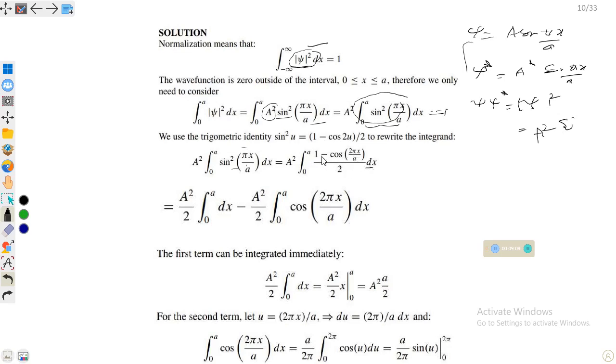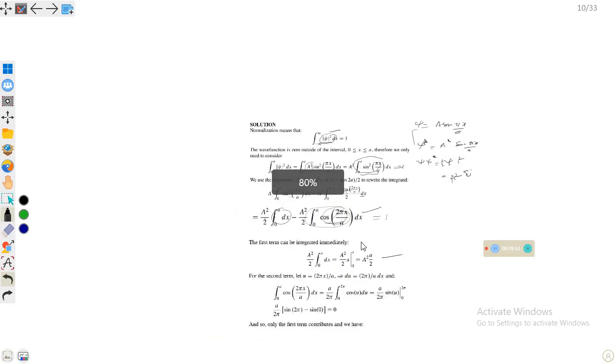Now we can write this integral as a sum of two terms: A square over 2 integral from 0 to a of dx, minus A square over 2 integral of cos 2 pi x over a dx. We can integrate this very simply. The integral of cos is just sine, so this will go to 0, because the integral of sin x is cos x, and the whole integral should be equal to 1. Just integrate this and find the value of A.